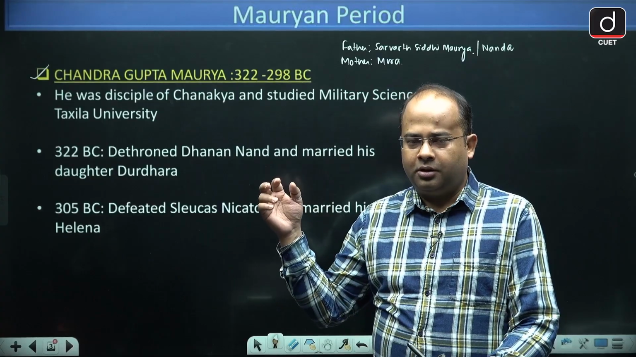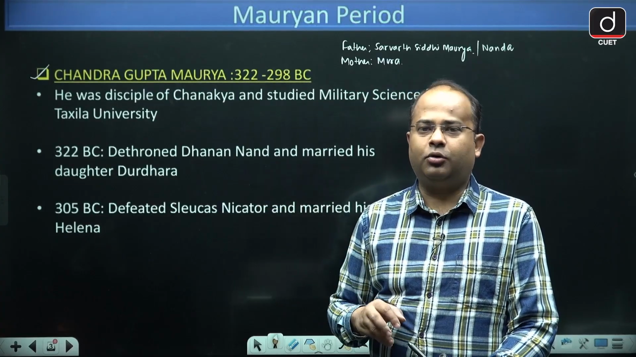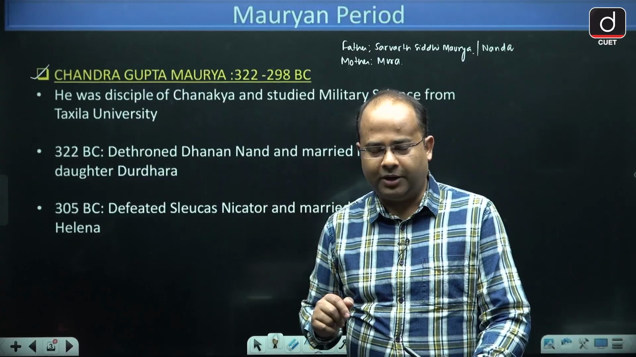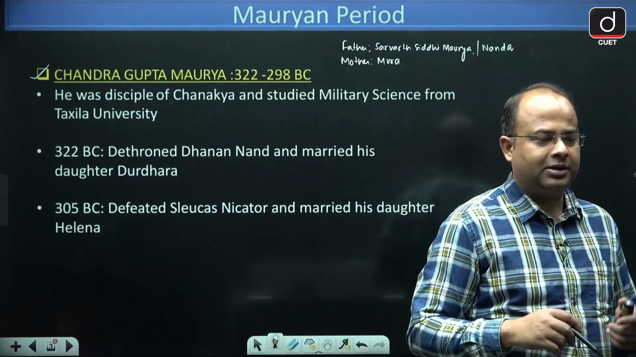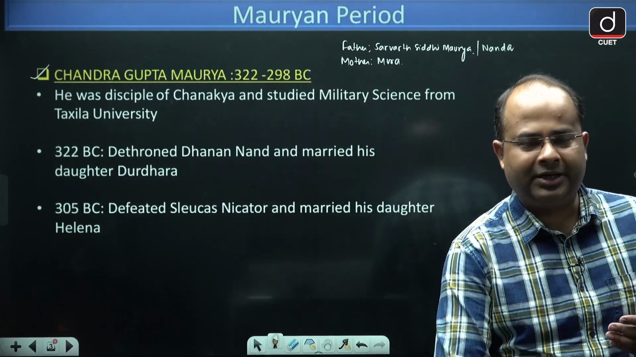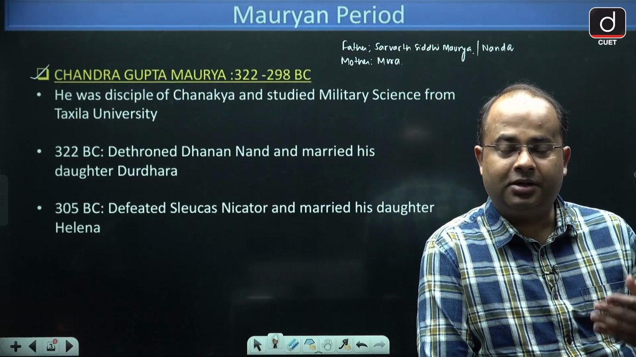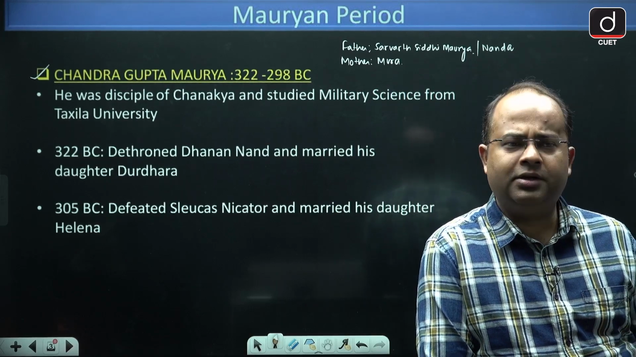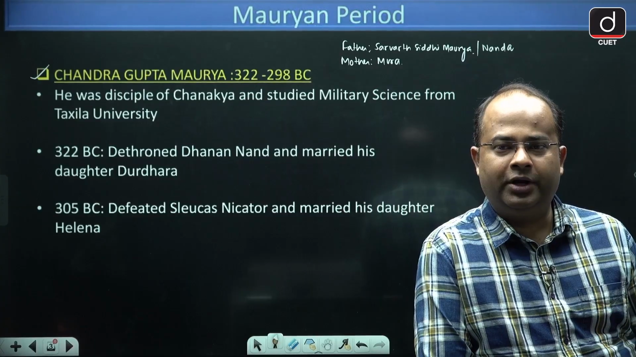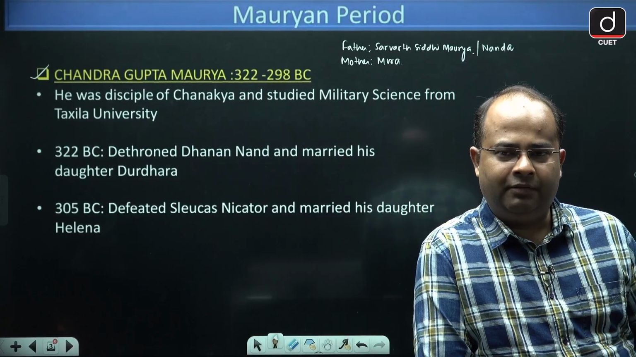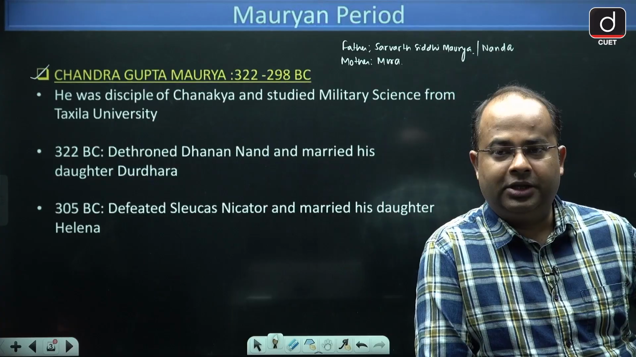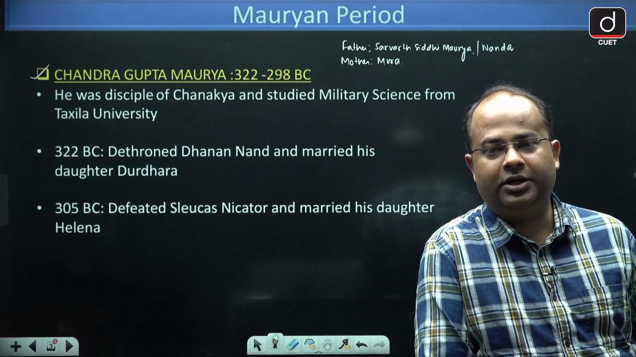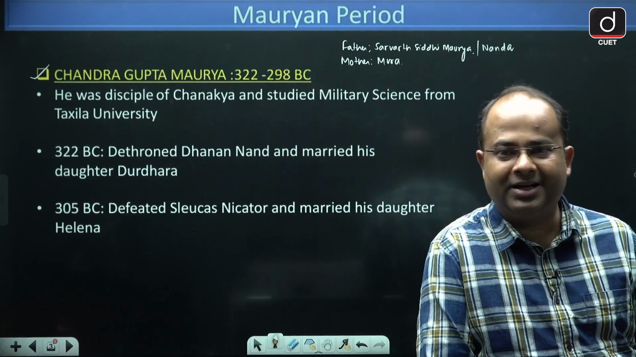Now guys, Chandragupta Maurya was born and brought up by his mother, Mura. Now it is said that when Dhananand disrespected Chanakya, Chanakya was going from Magadh, and when he was crossing a village, he found a child who was playing a game called Rajkeelam.